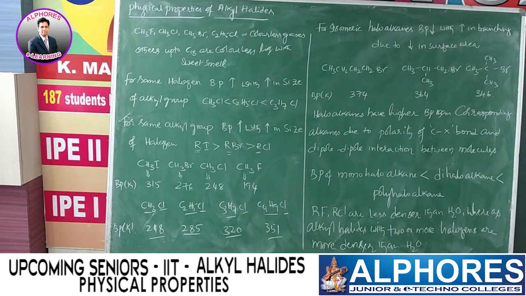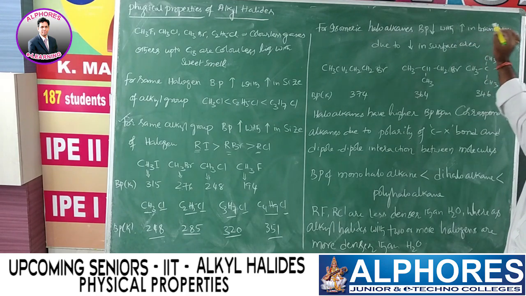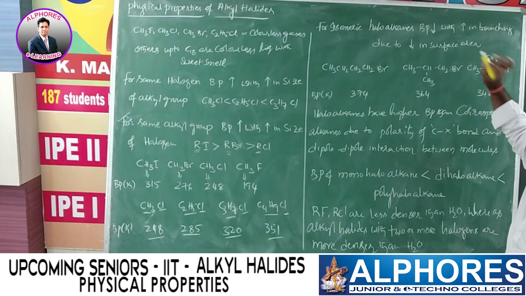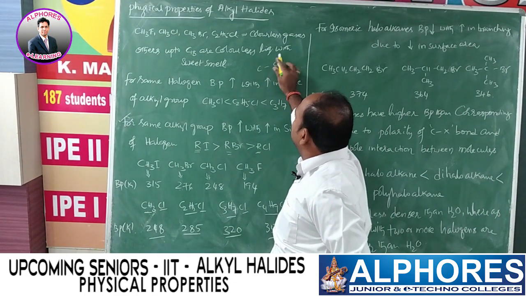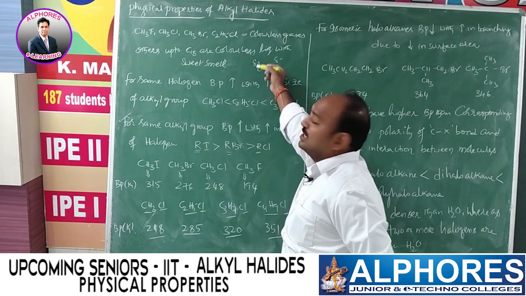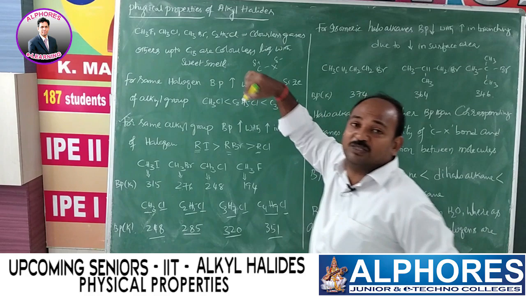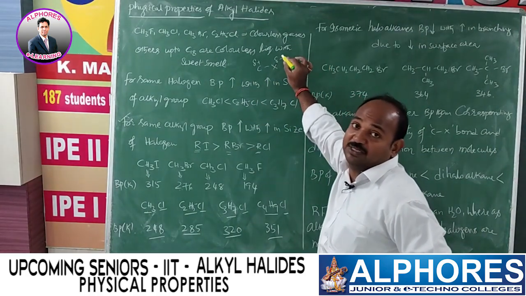In alkyl halides, the carbon-halogen bond is polar, and along with van der Waals forces there are dipole interactions. In a C-X bond, carbon bears a positive charge and halogen bears a negative charge. This positive charge is attracted by one more X minus, and this X minus is attracted by one more C plus, like that.